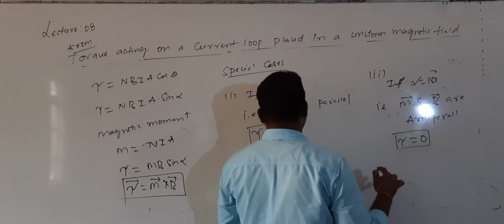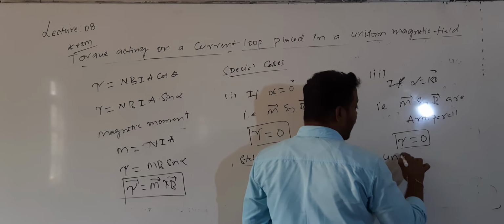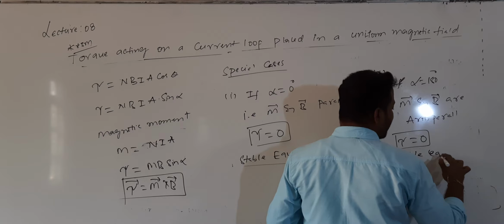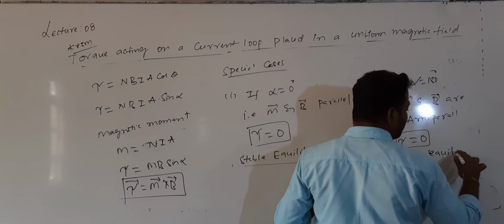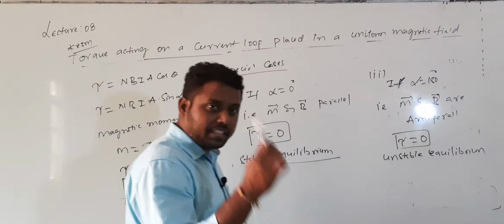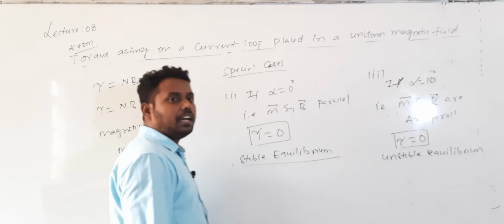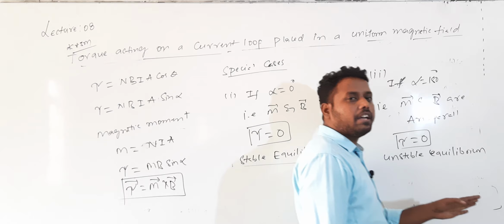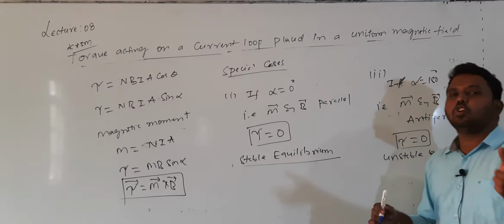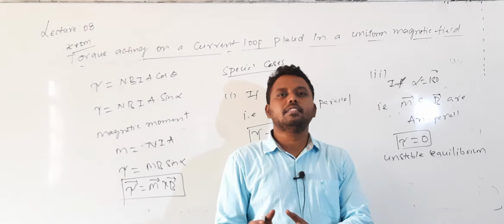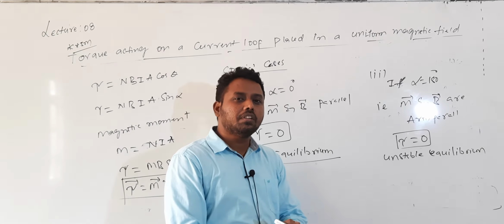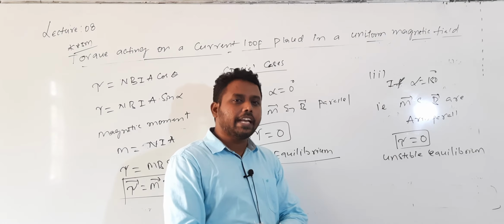But in this case, the equilibrium is said to be unstable equilibrium. Even these cases you studied in electrostatics: condition for stable equilibrium, condition for unstable equilibrium. In the unstable position, whenever the loop is displaced from its equilibrium position, with increasing angle of rotation, the torque value increases.